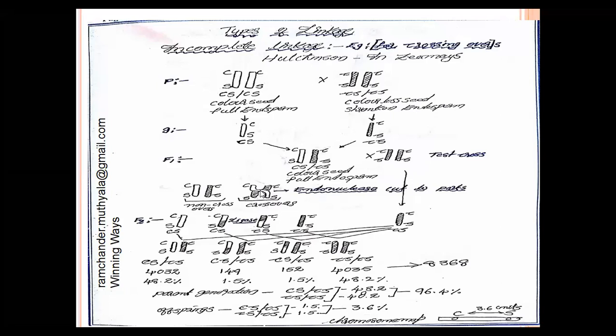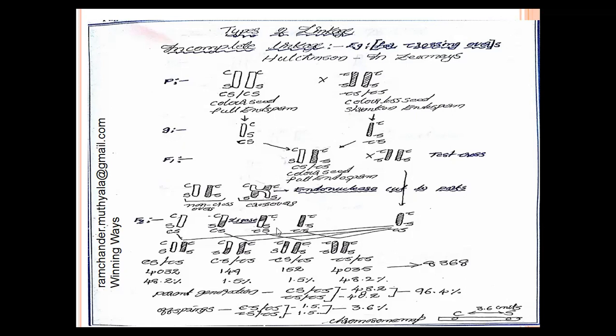During the crossing over, chiasma-like structures appear between the two chromosomes. The chiasma-like structures are cut into fragments by endonuclease enzymes. The cut parts of the chromosomes are ligated by the ligase enzymes. By the ligation, two different types of gametes are formed. So these gametes from the F1 generation can produce new recombinants in the F2 generation.